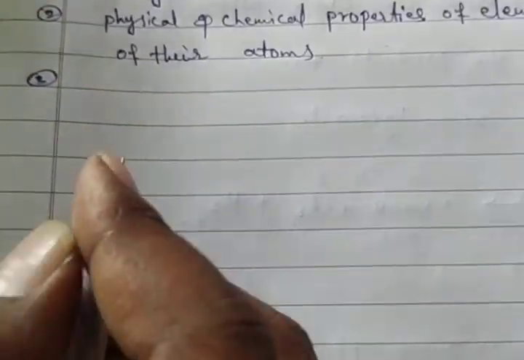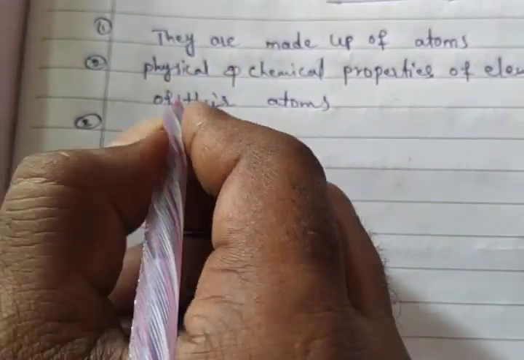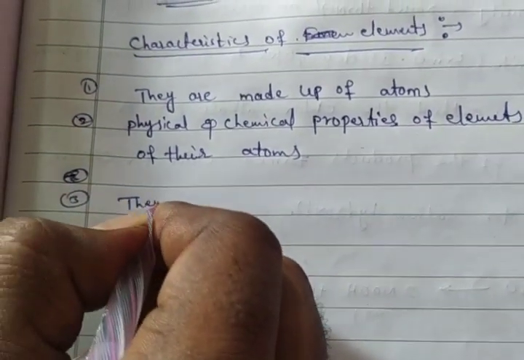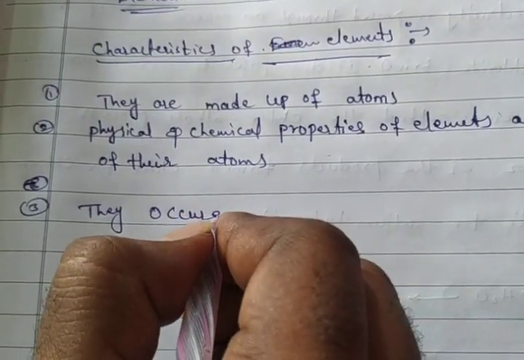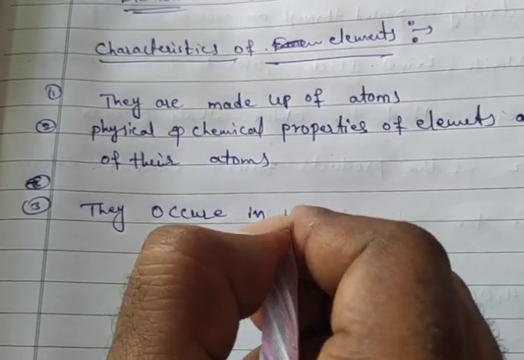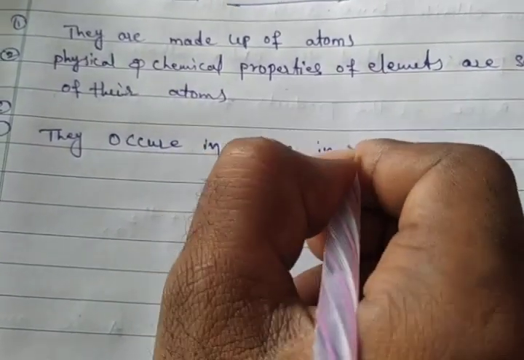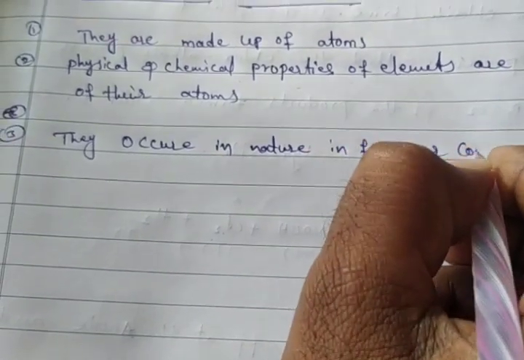And the third one, they occur in nature in free state or combined state.